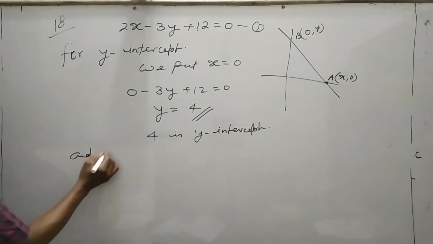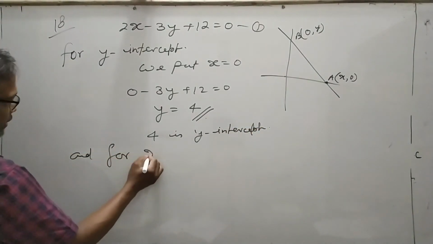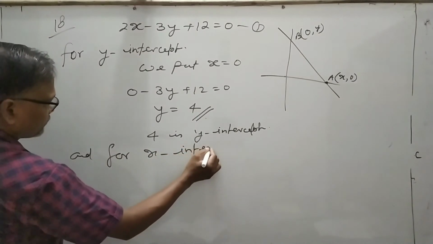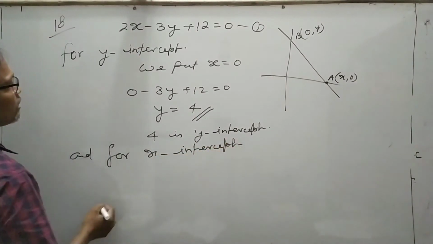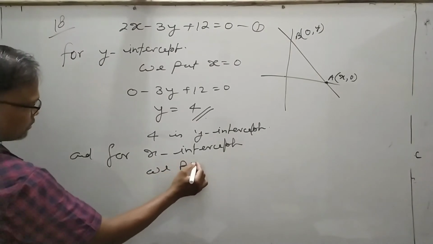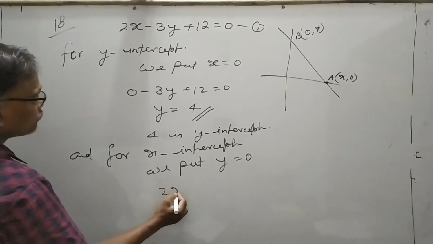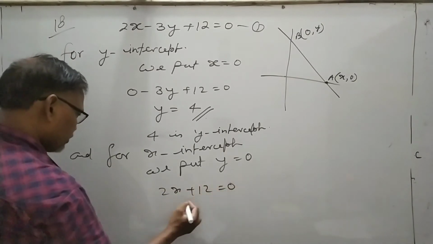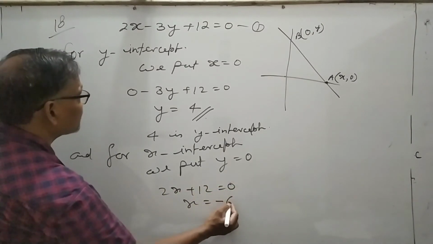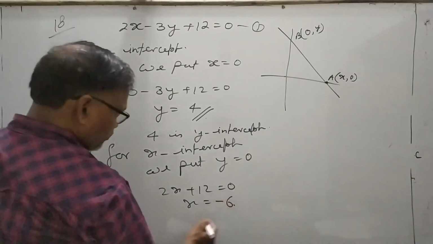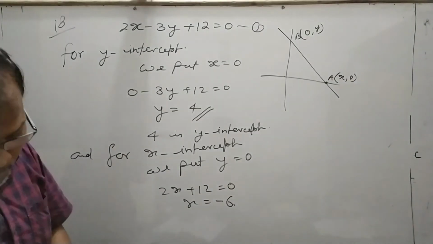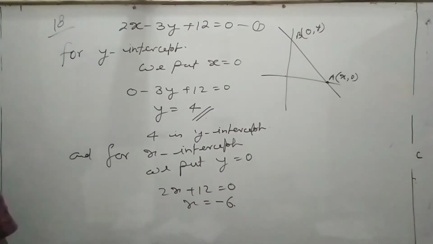And for the x intercept, we put y is equal to 0 in equation 1. So 2x plus 12 is equal to 0, then x is equal to minus 6 is the value. So minus 6 is the x intercept. So this way you can get the value.